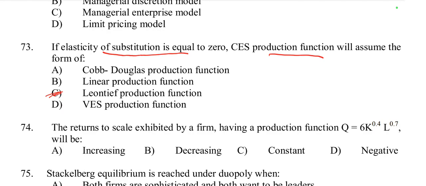Because it assumes a form like complementary goods. When the elasticity of substitution is 0, it indicates that inputs are used in fixed proportion, which characterizes the Leontief production function. In this case, inputs cannot be substituted for each other at all. So inputs are used in fixed proportion in the Leontief production function. So here option C is the right option.